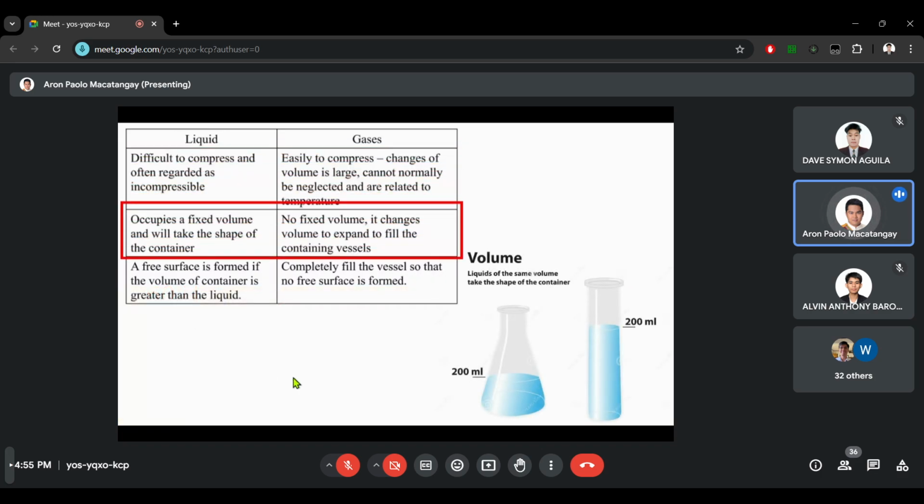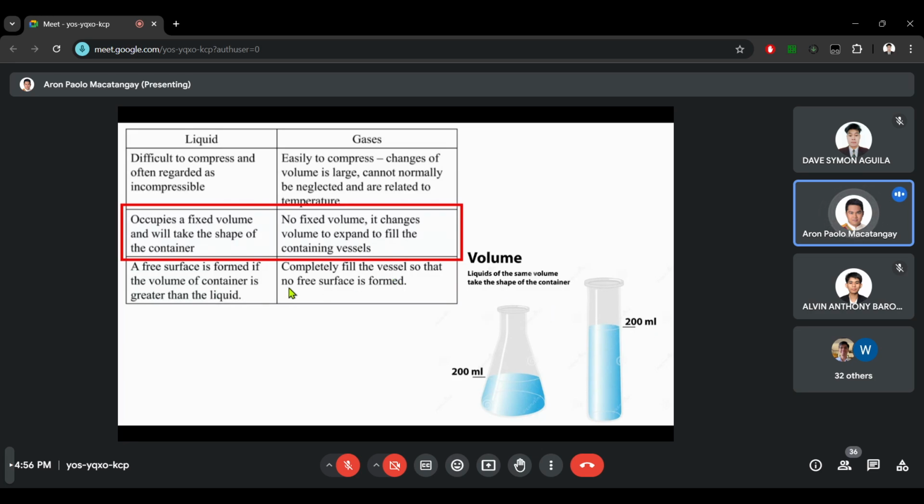Because of this ability, this also strengthens our understanding that liquids have a fixed volume. As I said before, if you have 200 milliliters of liquid and transfer it to a different container, it will change shape, but it will still have the same volume of 200 milliliters.